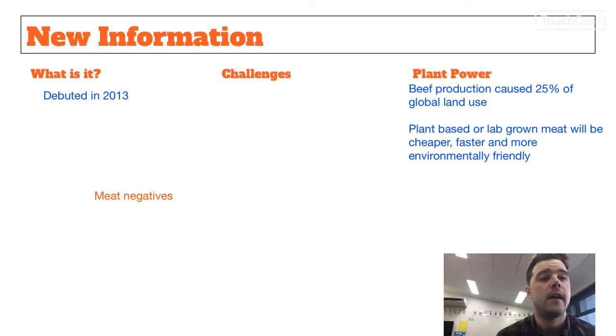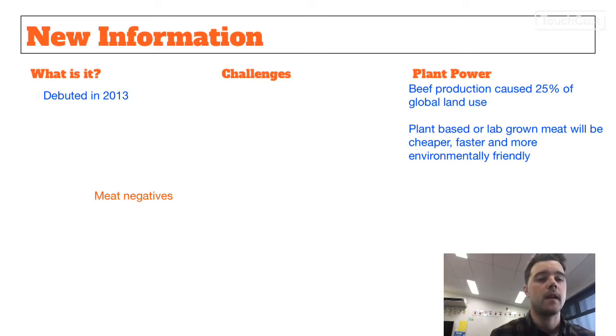And then a third thing I learned was plant-based or lab-grown meat will be cheaper, faster, and more environmentally friendly. Now, yesterday we heard that lab-grown meat is really expensive, so we've got a bit of contradicting information here. We need to be critical of what we read and listen. We need to be able to go, which one's more true? Well, I would say at the moment lab-grown meat's really expensive, but potentially in the future it might be cheaper, faster, and more environmentally friendly.